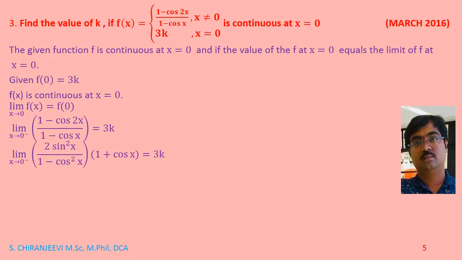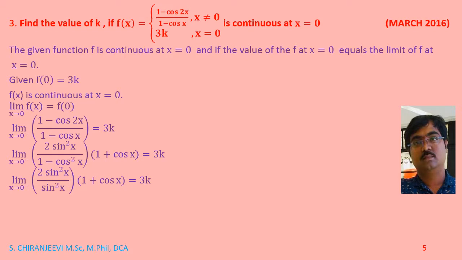Here, limit x tends to 0, 1 minus cos 2x can be taken as 2 sin square x, and multiplying and dividing by 1 plus cos x, which is rationalizing. So in the denominator, 1 minus cos x into 1 plus cos x can be taken as 1 minus cos square x.